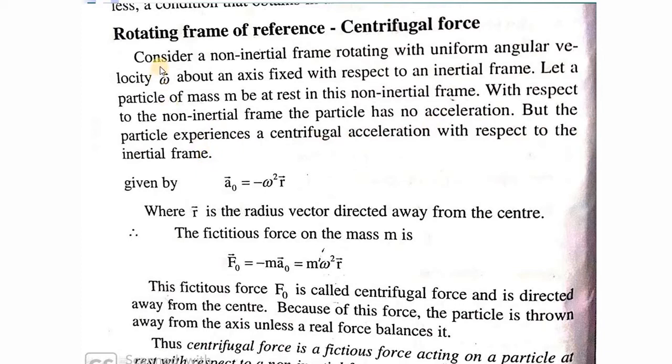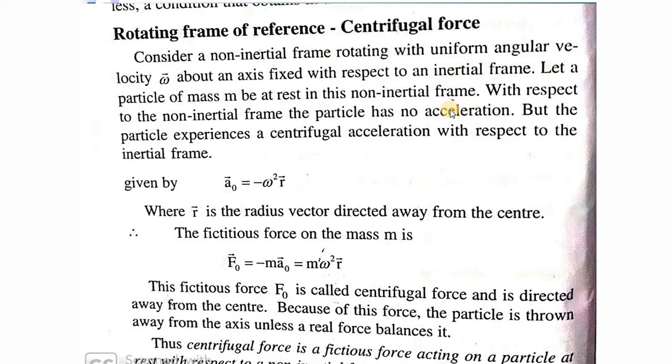I will just repeat it. A non-inertial frame rotating with a uniform angular velocity omega, and a particle of mass m is at rest in the non-inertial frame. What does it mean that the particle is at rest in a non-inertial frame? We feel no acceleration since the particle is at rest. But if the same particle is observed from an inertial frame, what happens? It experiences an acceleration. The same thing I have told you before.